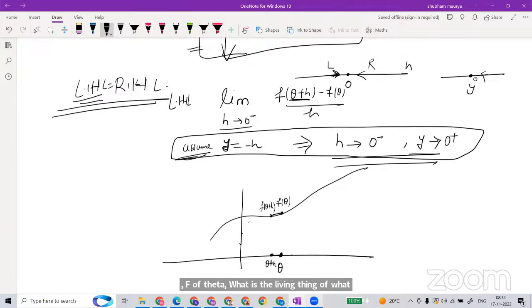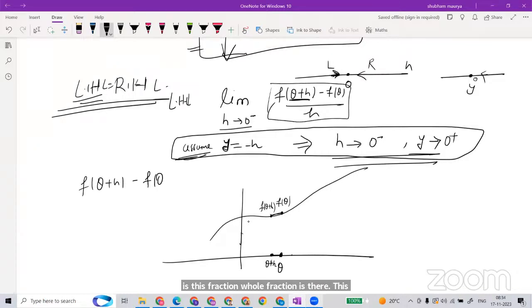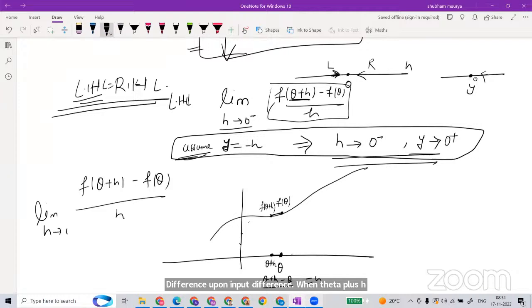This difference upon this difference: the whole fraction is output difference upon input difference, meaning theta plus h minus theta, which is exactly h. And I am taking the limit as h goes to 0, meaning I am reducing this difference very close to theta.